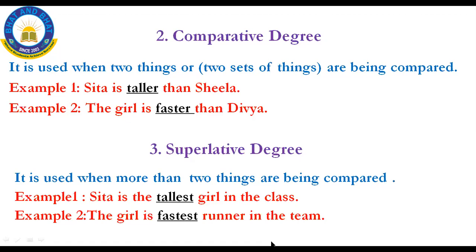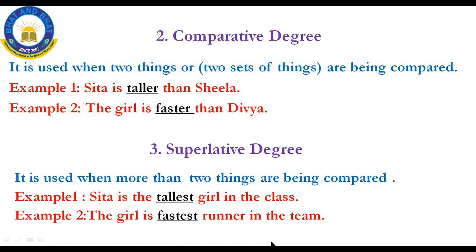In the positive degree, I should not compare with anyone. For example, Sita is taller than Sheila. Here I am comparing Sita with Sheila, and then she is faster than Divya.